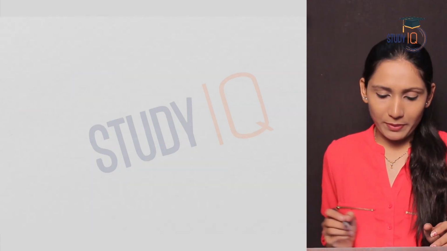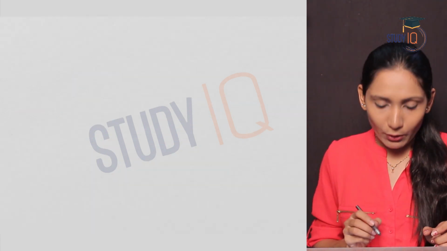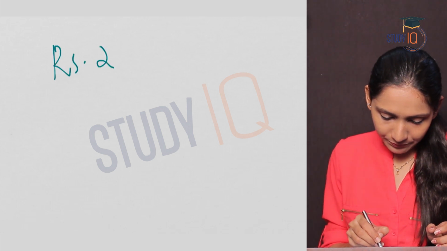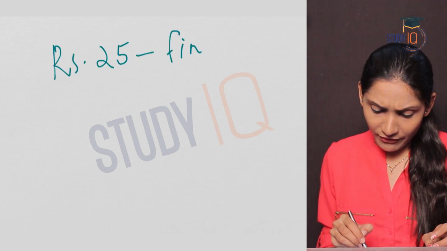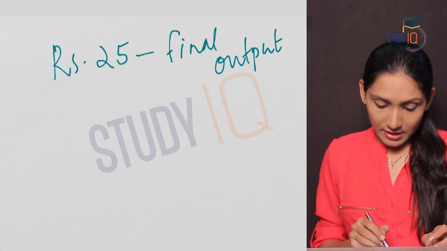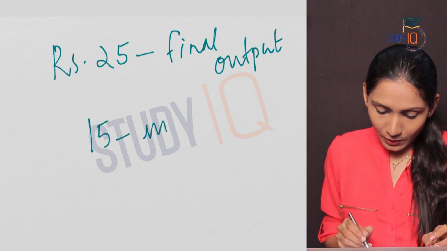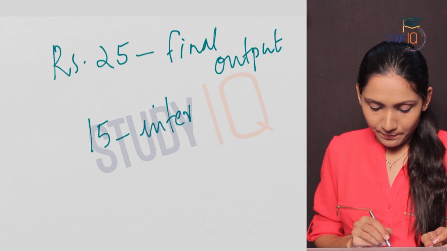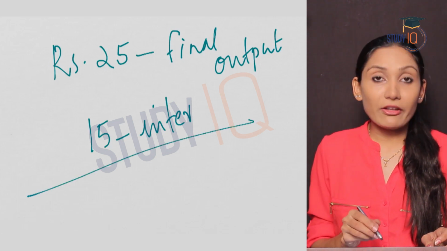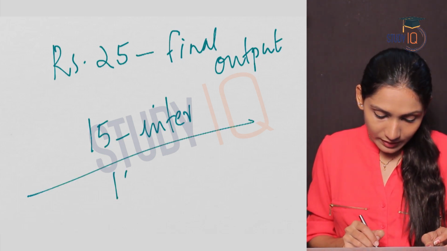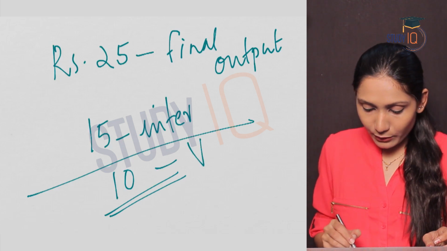Let us take an example. Suppose the value of a final output is rupees 25. This is the value of final output. And suppose rupees 15 is the cost of intermediate consumption. So 25 minus 15 will give you 10, and this is value added.